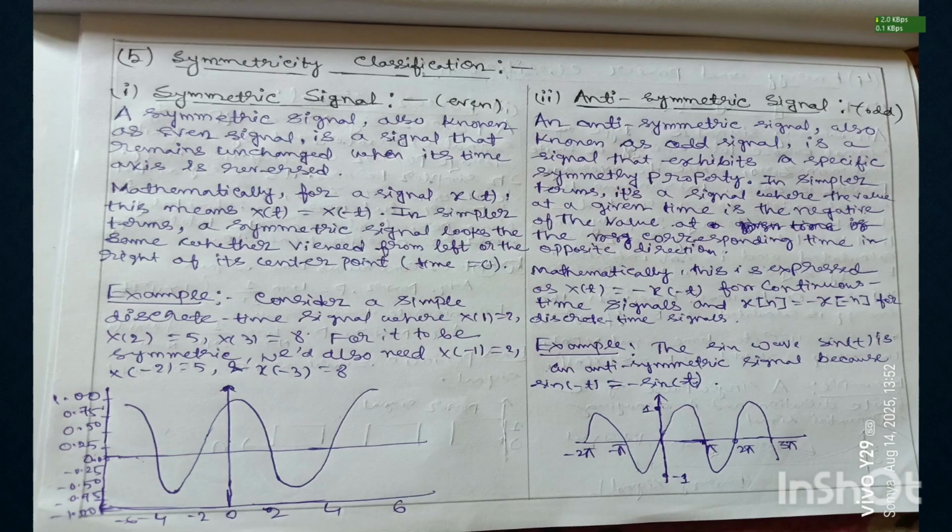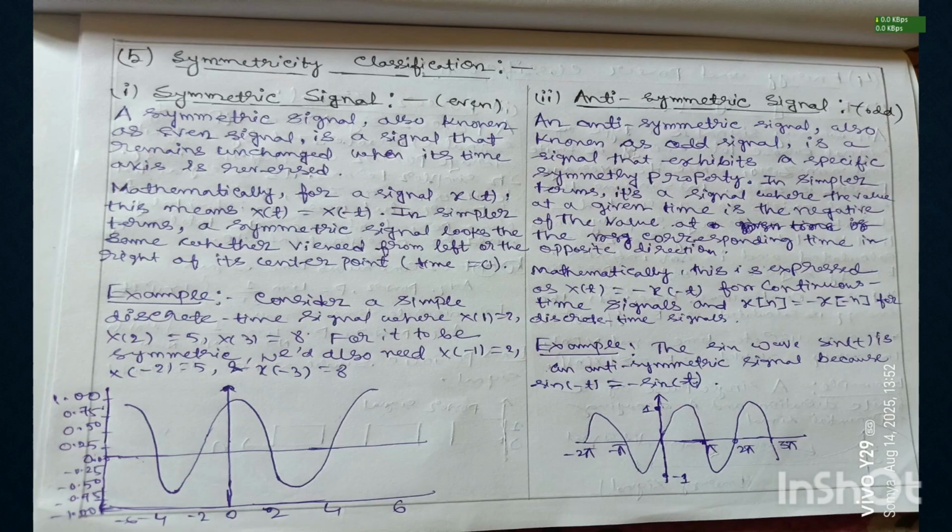Now let's see what are symmetric signals. A symmetric signal, also known as even signal, is a signal that remains unchanged when its time axis is reversed. Mathematically, for a signal x(t), this means x(t) equals x(-t). In simpler terms, a symmetric signal looks the same whether viewed from the left or the right of its center point.